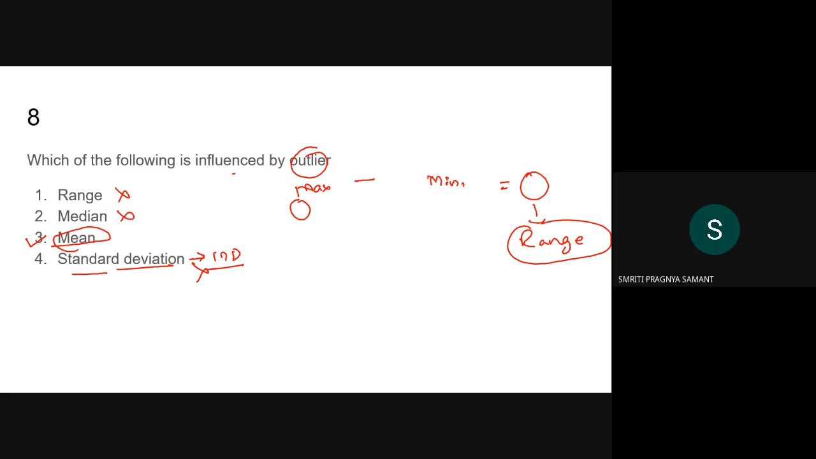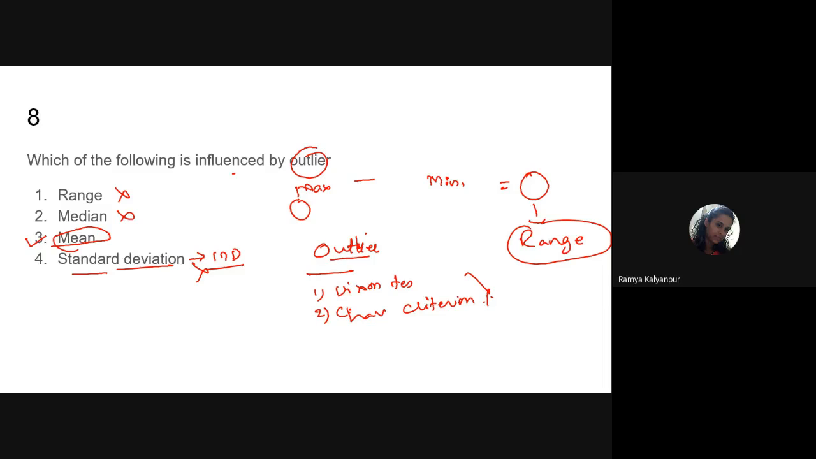And outliers in statistics can be identified with the help of some tests, that is Dixon test or Chauvenet's criterion. So these are certain tests that are used to identify outliers in statistics.